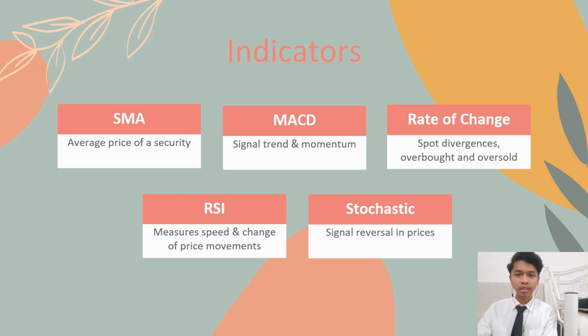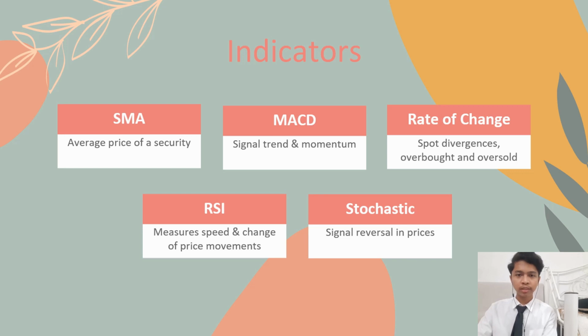The RSI indicator is a momentum technical indicator that measures the speed and change of price movement in a stock. It helps to indicate whether the security has seen more buying or selling pressure over the trading period. A buy signal shows when the RSI is below 30, then moves up and crosses over the oversold line, and a sell signal shows when the RSI is above 70 and then moves down and crosses below the overbought line.